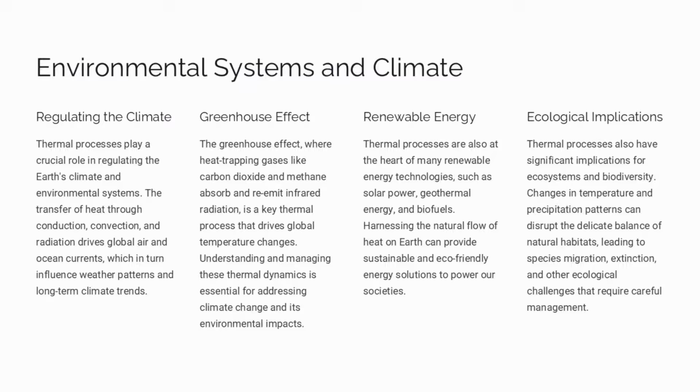Thermal processes are also central to many renewable energy technologies like solar, geothermal, and biofuels. Harnessing the natural flow of heat on Earth can provide sustainable and eco-friendly energy solutions. Changes in temperature and precipitation patterns due to thermal processes can disrupt ecosystems and biodiversity, leading to species migration and extinction. Careful management of these thermal implications is required to maintain the delicate balance of natural habitats.